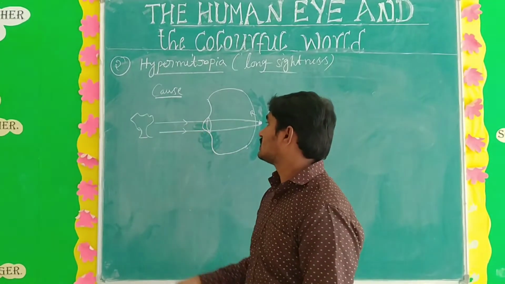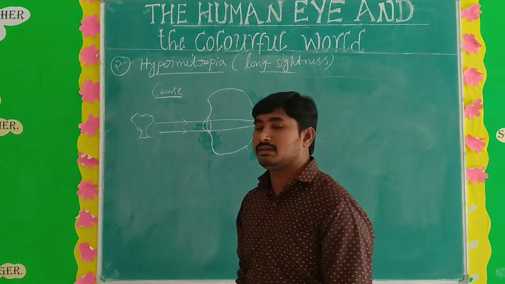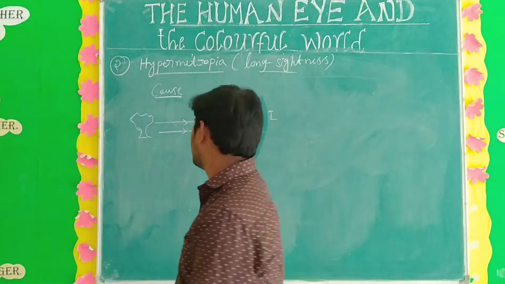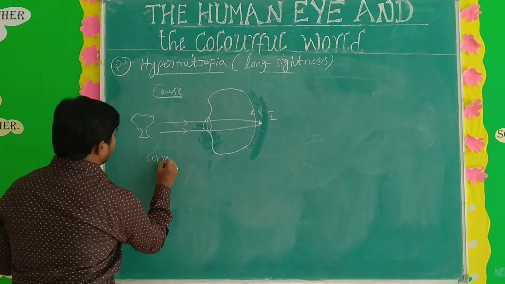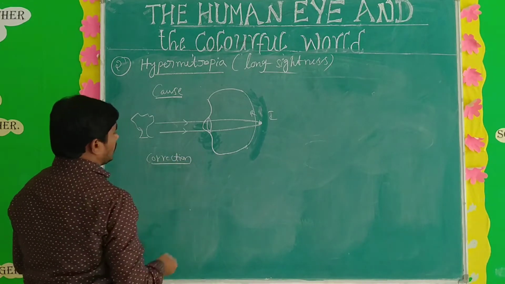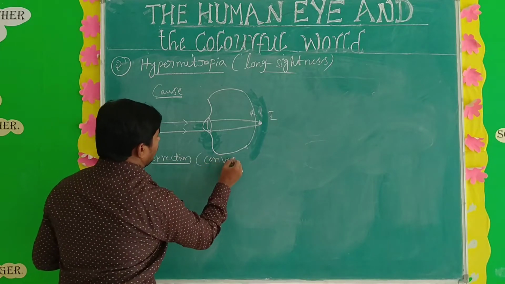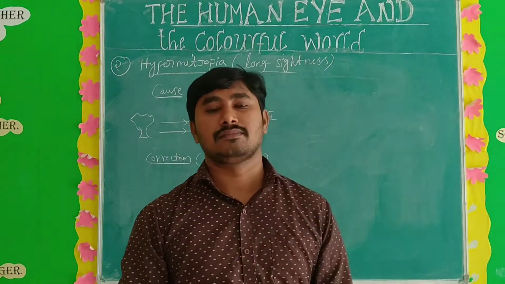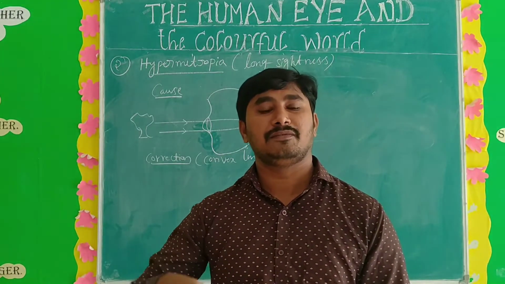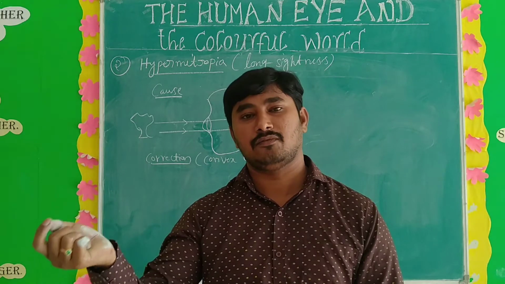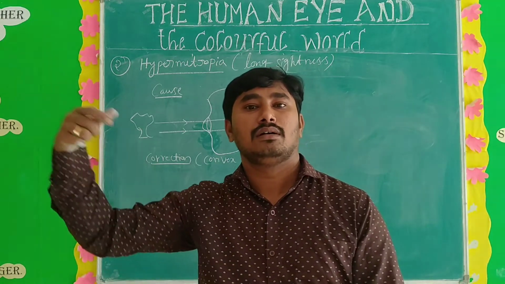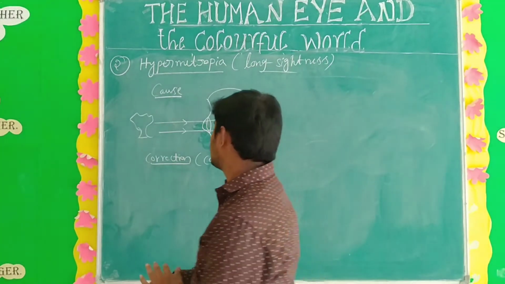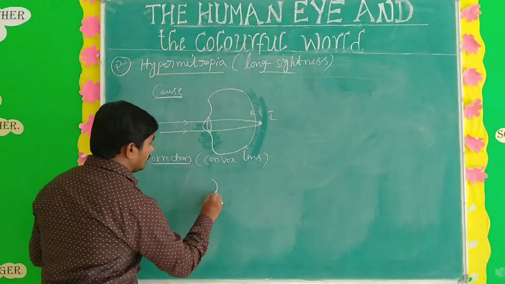Next, in this type of defect, how to correct? How to correct hypermetropia? We can use a convex lens. So the correction of hypermetropia is the convex lens. You know very well the convex lens, sixth case, the last case. What is the sixth case? The object is between focus F1 and O, then the image is formed on the same side and very far from the lens.